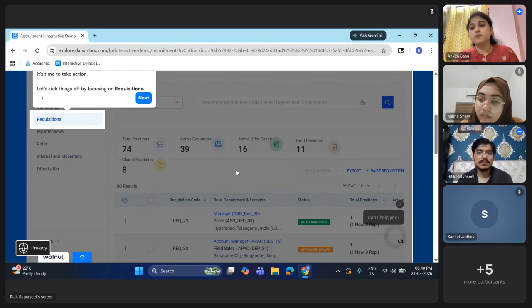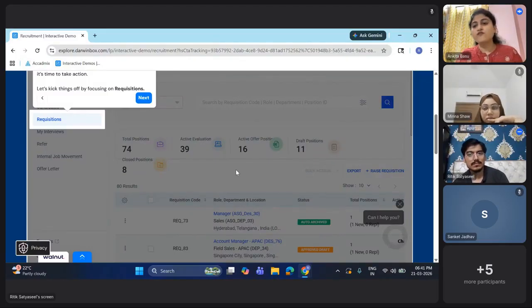So this is the purpose why an HRMS tool is being used by HR people. कोई भी अगर आपको आके पूछे ना, what's your number Ankita, what you are dealing with as a recruiter, if you're working on Darwinbox, this is how your workflow or your pace of work looks like. जिसमें कोई आपको बोलेगा नहीं कि आप क्या काम कर रहे हो, दिख नहीं रहा है. You can easily show you have closed 8 positions. You have this many numbers already on your plate, and these are the positions which are already under negotiations.